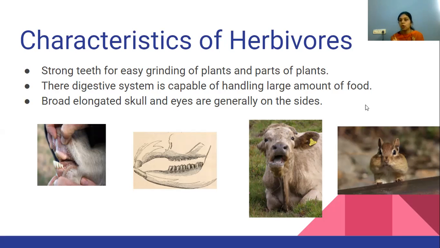The skull is elongated and the eyes are on the side. Why? So that they can get a broader view, a broader horizon of where they are grazing, right? They don't need to look up. While grazing they can also see, they can have the full view of things around them, right? So these were the characteristics of herbivorous animals.